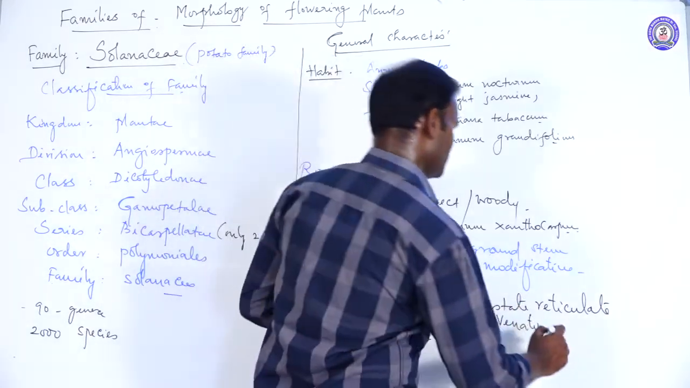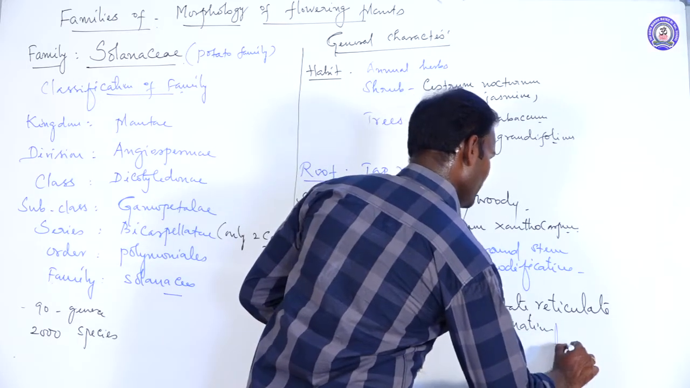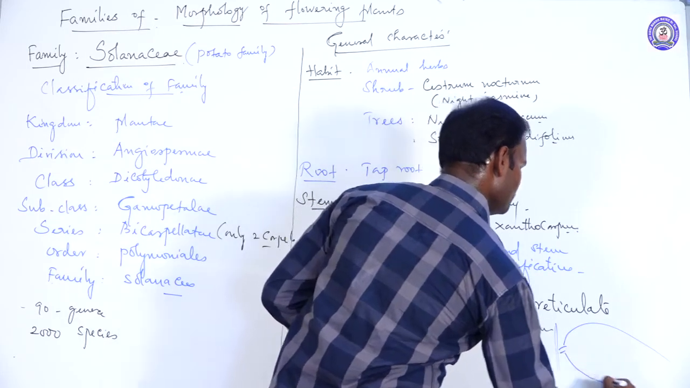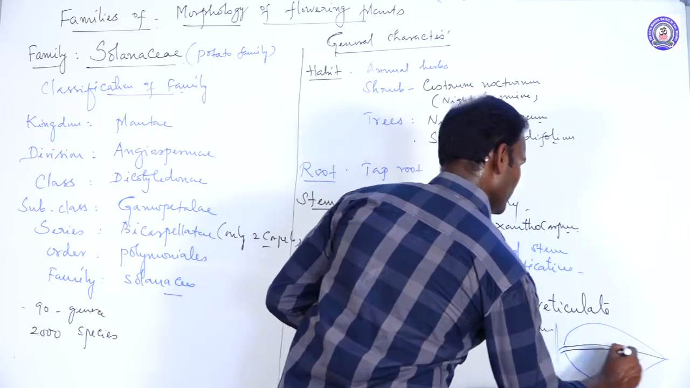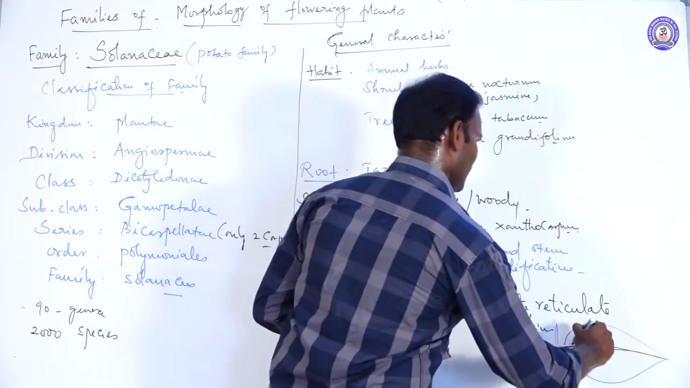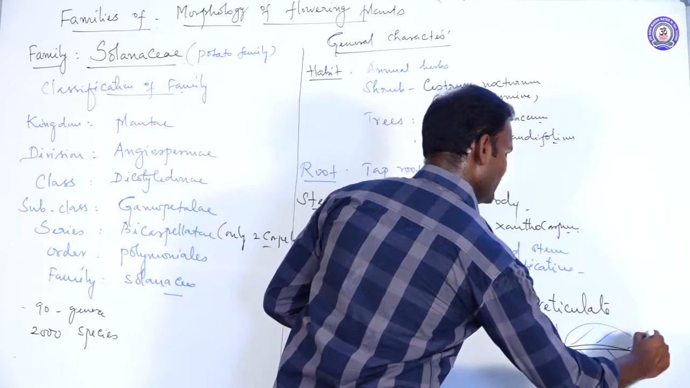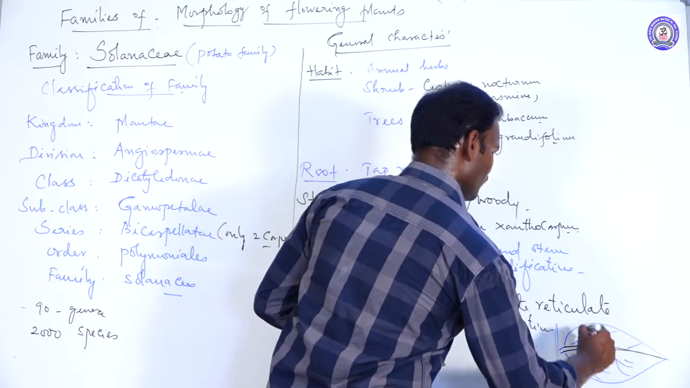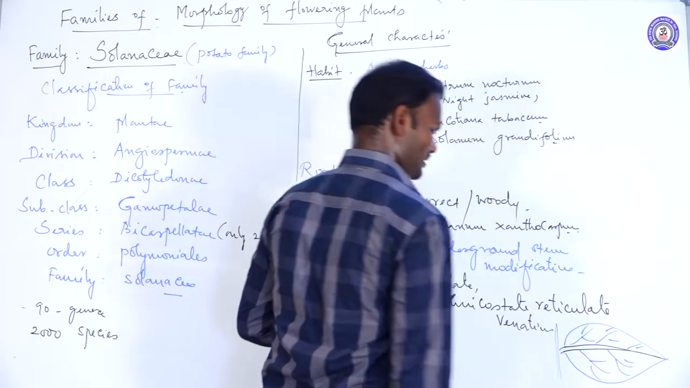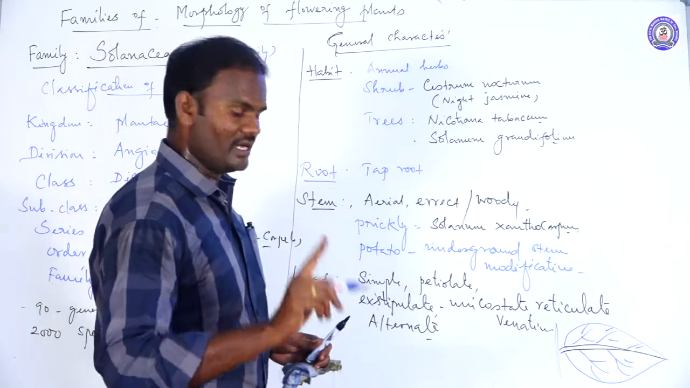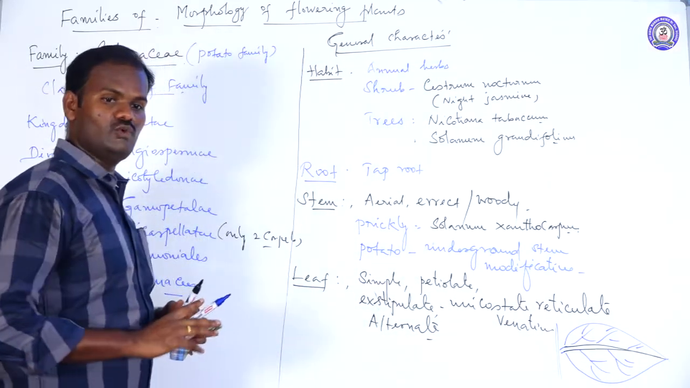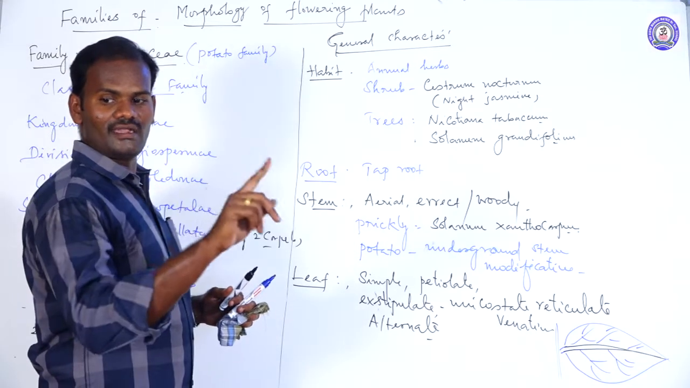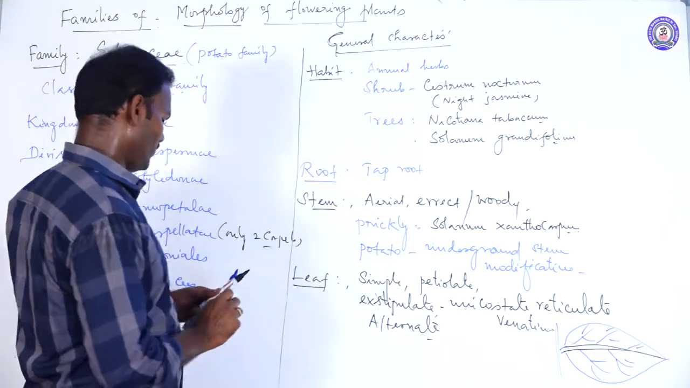What do you mean by unicostate? There is only one midrib. Only one midrib arises from the base to the apex, from which several lateral veins develop. Each lateral vein further branches to form veinlets that look like a network. Uni means a single midrib arising from base to apex. And alternate phyllotaxy: only one leaf is attached at each node, alternately.